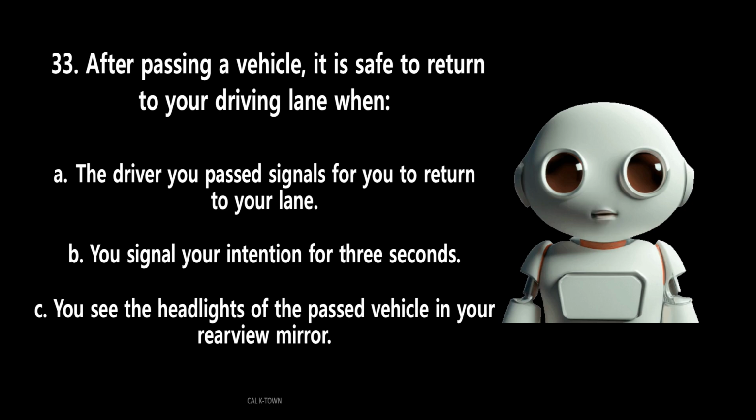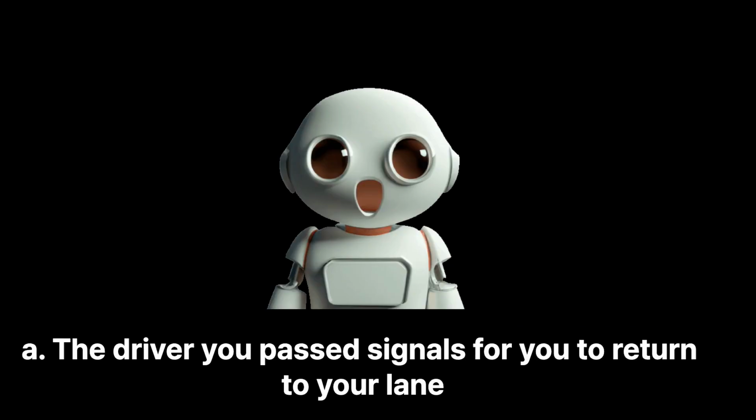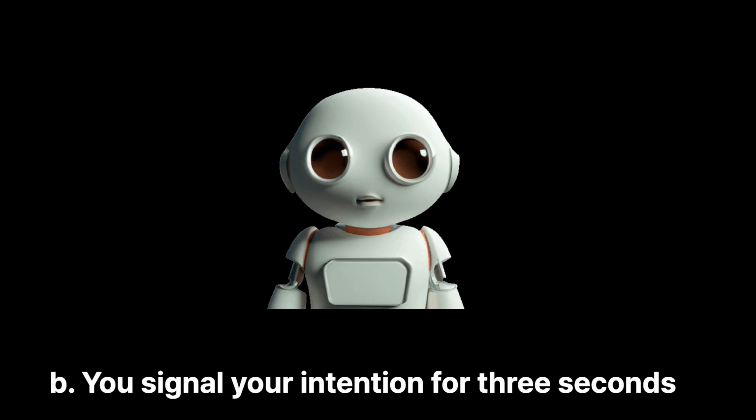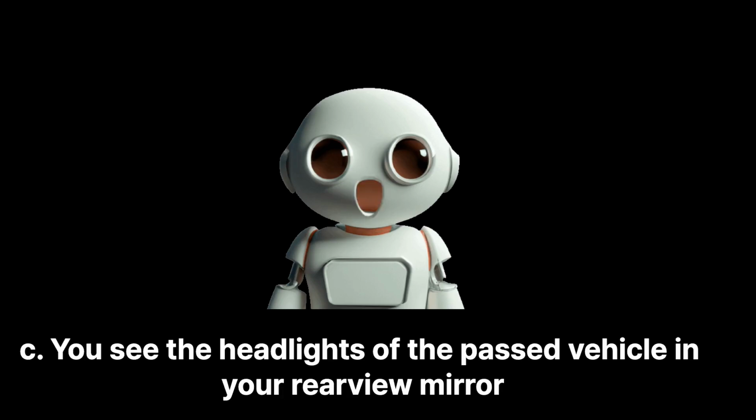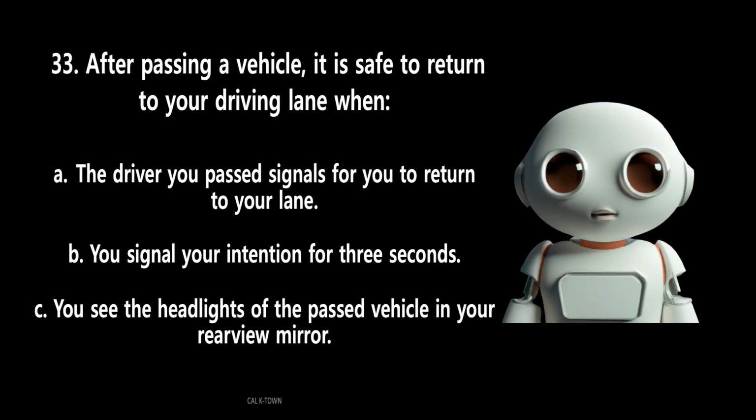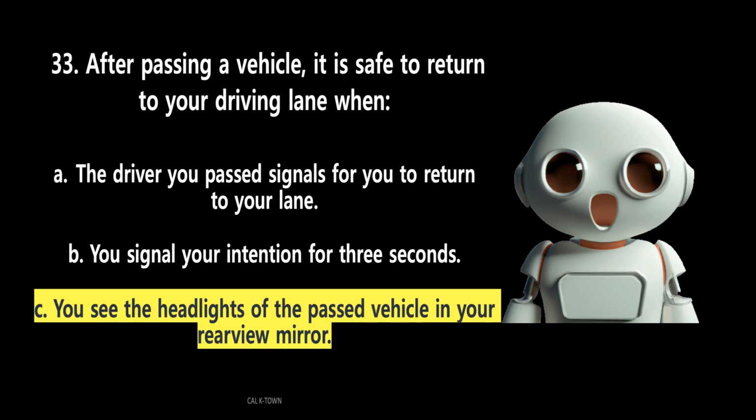33. After passing a vehicle, it is safe to return to your driving lane when A. The driver you passed signals for you to return to your lane. B. You signal your intention for 3 seconds. C. You see the headlights of the passed vehicle in your rearview mirror. The answer is C. You see the headlights of the passed vehicle in your rearview mirror. Before you return to your driving lane, be sure you are not dangerously close to the vehicle you have just passed. One way to do this is to look for the vehicle in your inside rearview mirror. When you can see both headlights in your rearview mirror, you may have enough room to return to your driving lane.